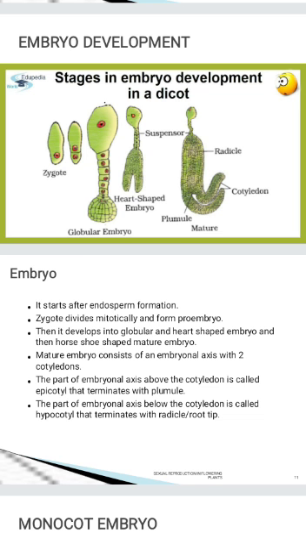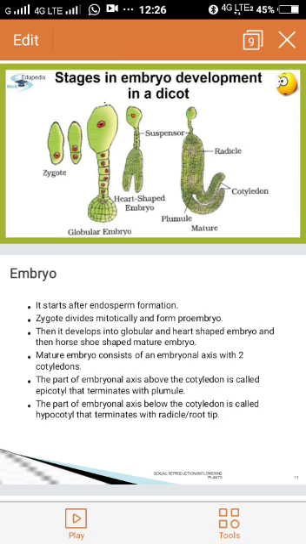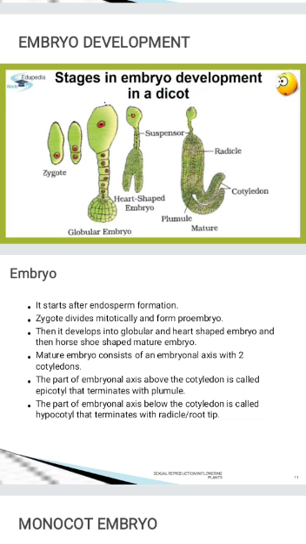First it forms 2 cells, then 4, 8. Likewise it continuously divides, and then it forms a globular proembryo. This globular proembryo consists of a bulb-like structure and a filament. The filament, the stalk, is called the suspensor.